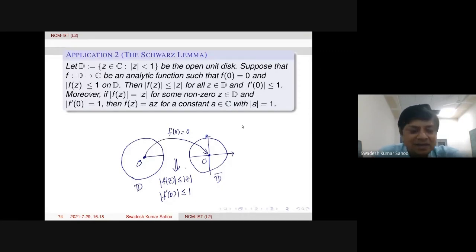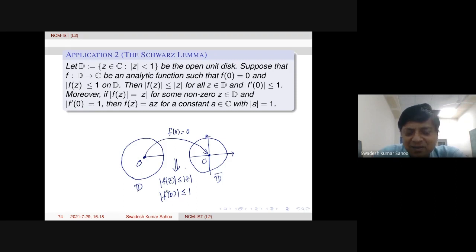Schwarz lemma, I think with this I will stop and then we can go for discussion. So what is Schwarz lemma? Look at the picture. We have the unit disk here. Radius is 1. Center is origin. Then f is analytic inside this unit disk, given so that 0 is fixed. 0 goes to 0. And the right hand side is the closed unit disk. Mod f of z is less than or equal to 1 on D. Then f of z modulus is less than or equal to mod z. This is Schwarz lemma.